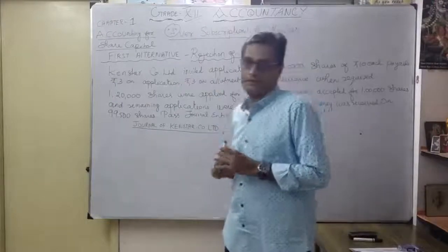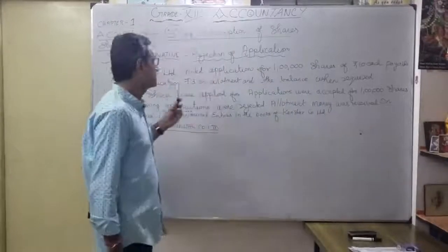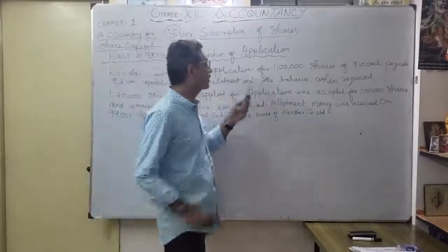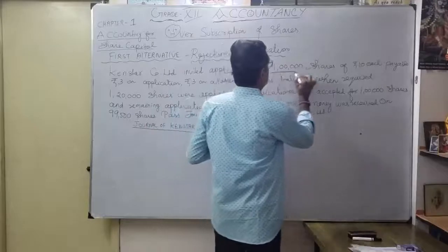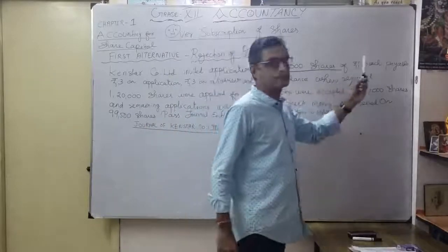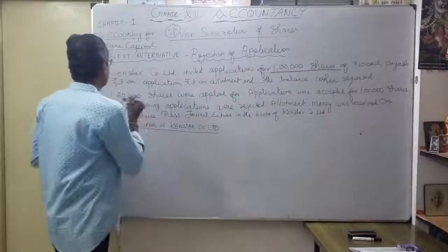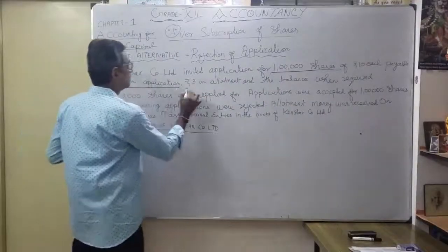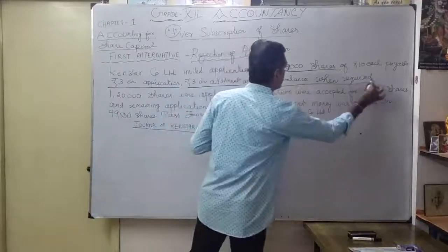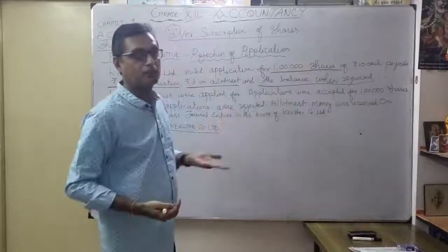rejection of application. Okay, see, given one example here. Kenstar company invited applications for 1 lakh shares. How much did they invite? 1 lakh shares of 10 each, payable rupees 3 on application and rupees 3 on allotment. The balance whenever required, depending upon the first call or second call.